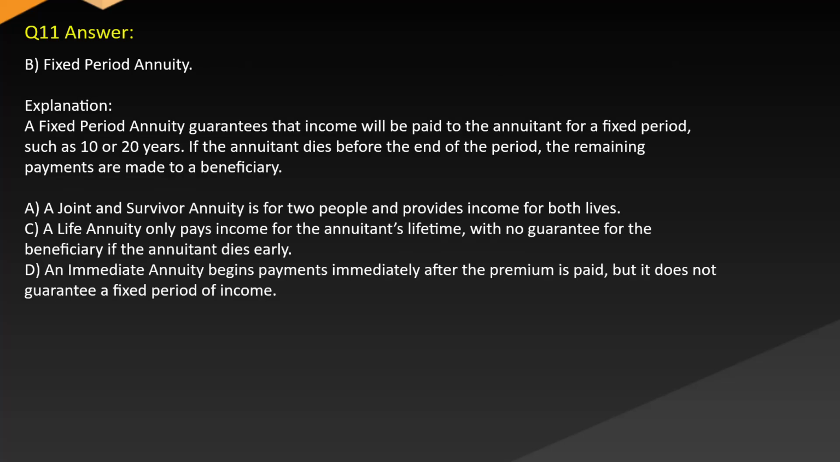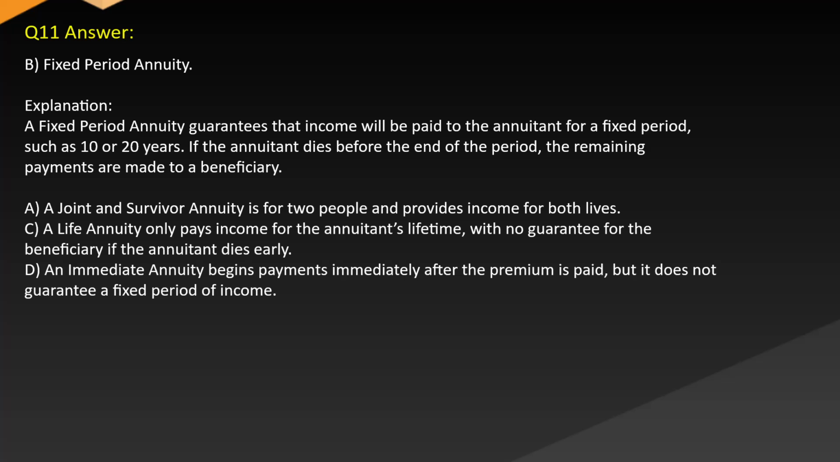Answer: B. Fixed period annuity. Explanation: a fixed period annuity guarantees that income will be paid to the annuitant for a fixed period, such as 10 or 20 years. If the annuitant dies before the end of the period, the remaining payments are made to a beneficiary. A joint and survivor annuity is for two people and provides income for both lives.